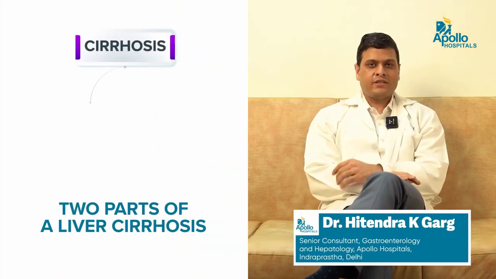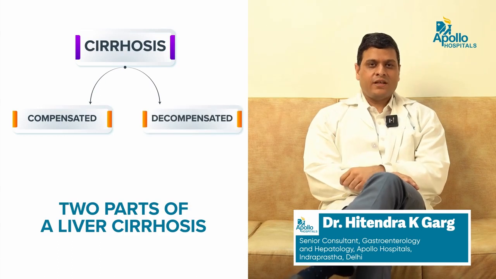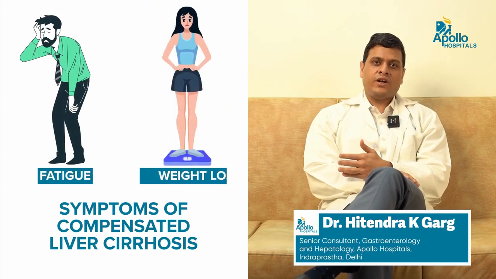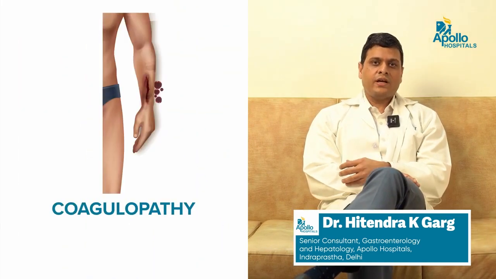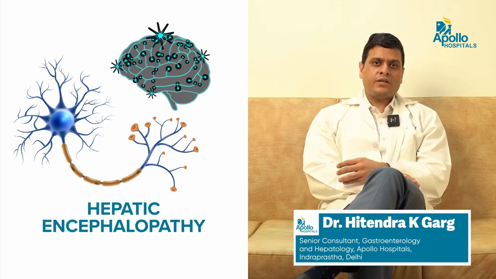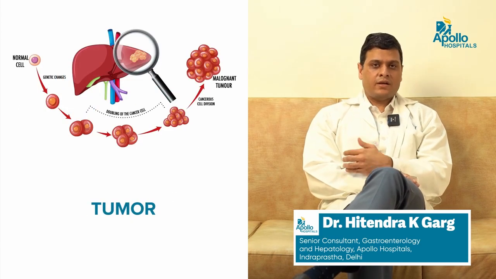By and large, cirrhosis of the liver is divided into two parts, compensated and decompensated. Compensated means there is cirrhosis but there are no symptoms. Usually 60-70% of these patients are asymptomatic. In these patients, the most common symptoms are fatigue and weight loss. Once it becomes decompensated cirrhosis, there is development of jaundice, coagulopathy, hepatic encephalopathy, a tumor, ascites, and effusion.